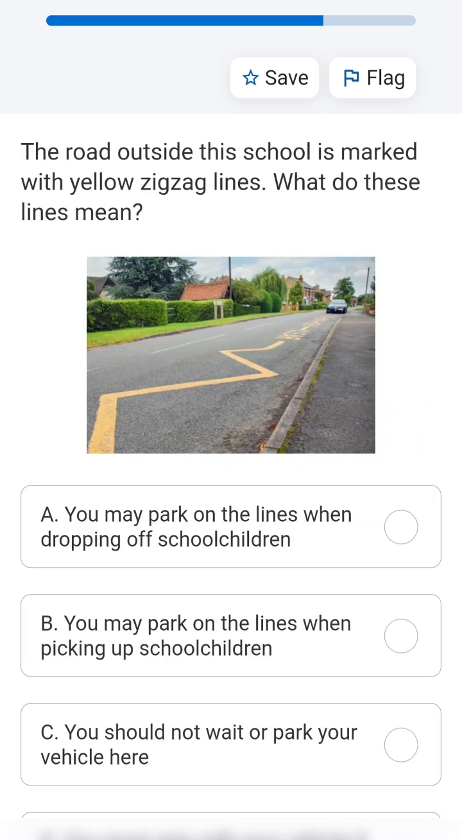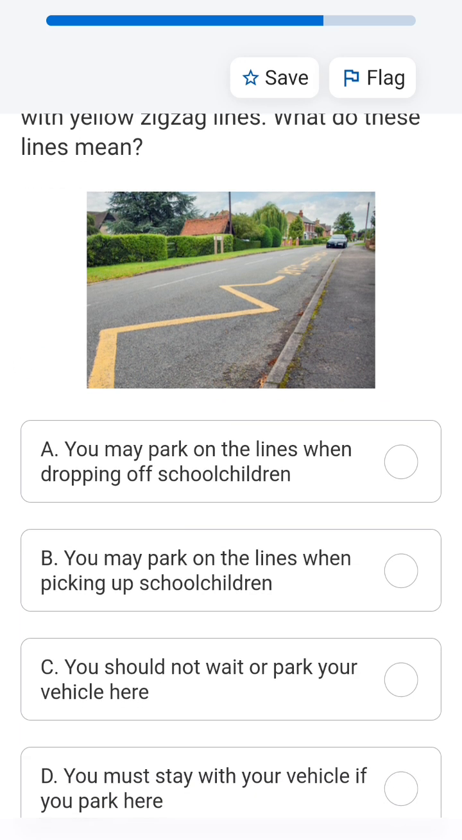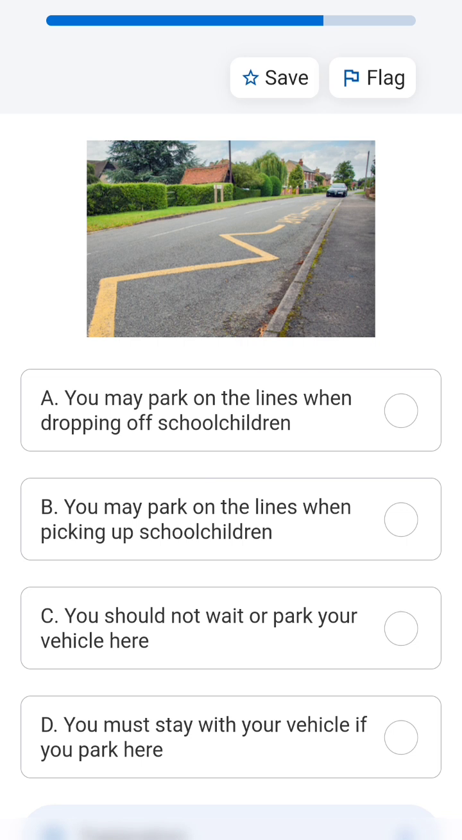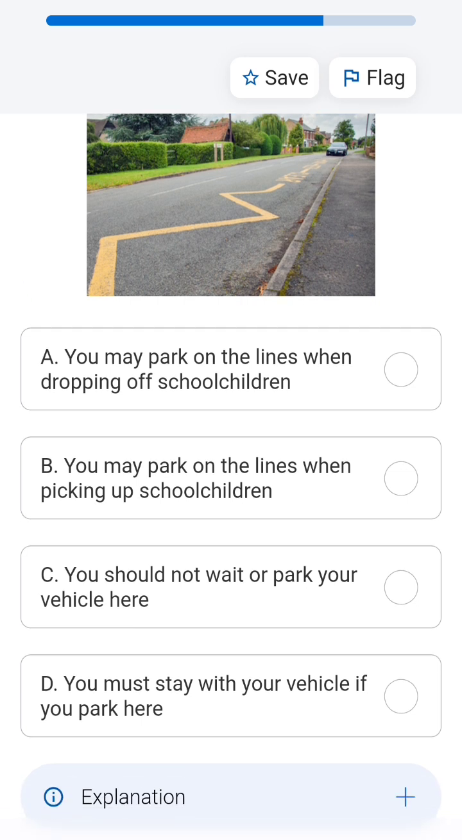The road outside this school is marked with yellow zigzag lines. What do these lines mean? So this is a keep-clear kind of thing. You never have to wait or park outside the school on these zigzag lines, because these are for the school children for pick-up and drop-off. So you never have to wait or park.